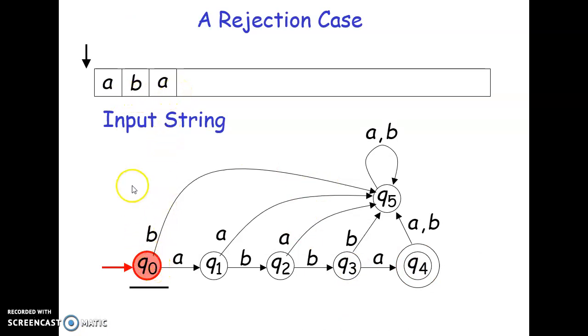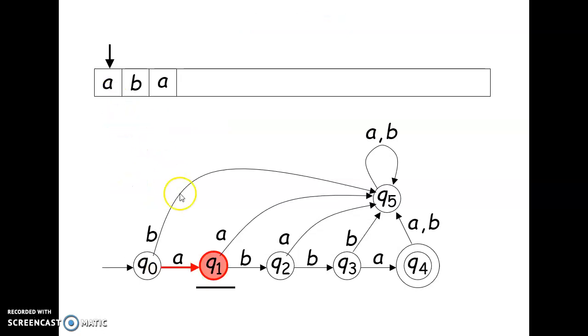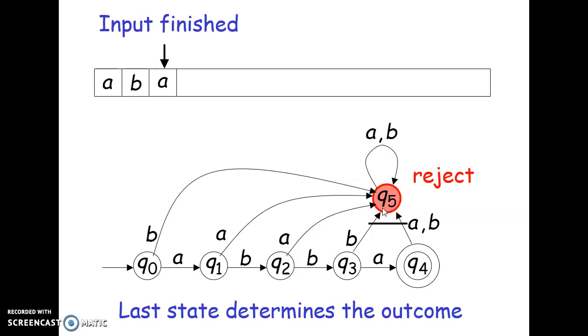Now let's say your input string is ABA, not ABBA, but ABA. So here what happens, when you get this A, you go to the state Q1. When you get this B, you go to the state Q2. And when you get this A, instead of going to Q3, there is a transition leading from Q2 which goes to Q5. You get this A. And since your input is finished at this point, you see the state which you are at, is that an accepting or a final state? Since that is not, it is a rejection example.